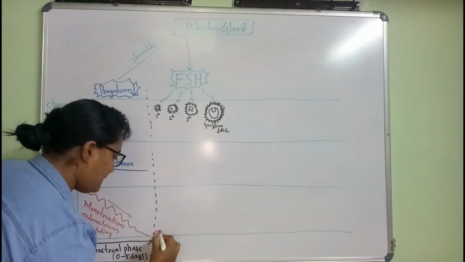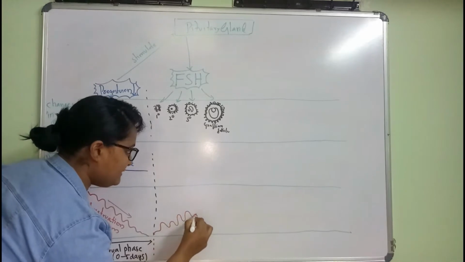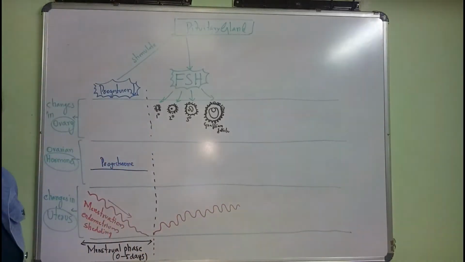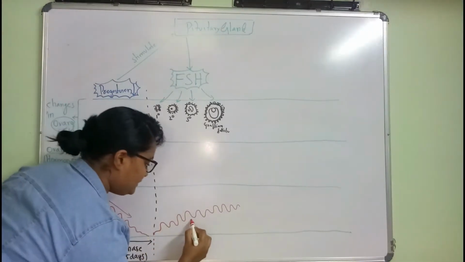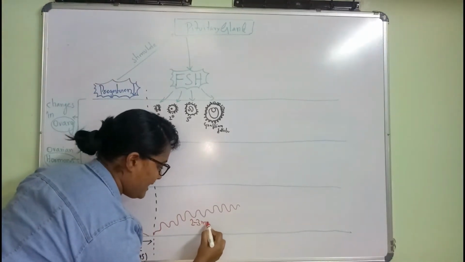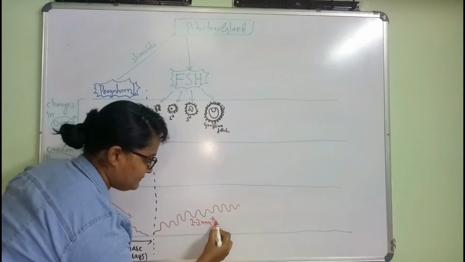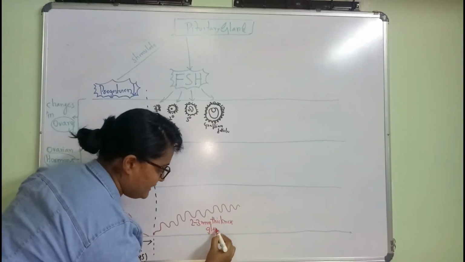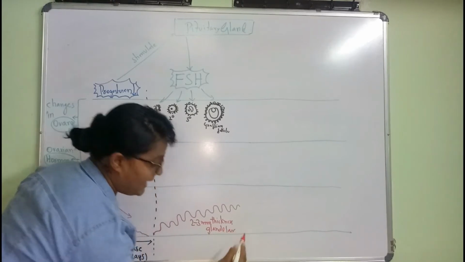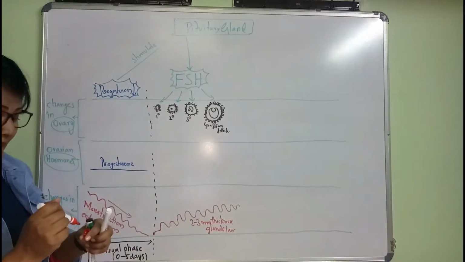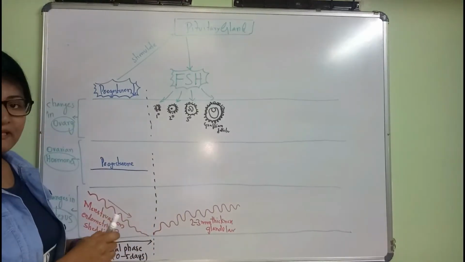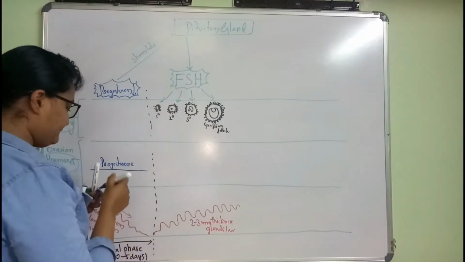Means what happens, they rebuild the endometrium, forming 2 to 3 mm thickness, and it becomes glandular. The endometrium becomes glandular.